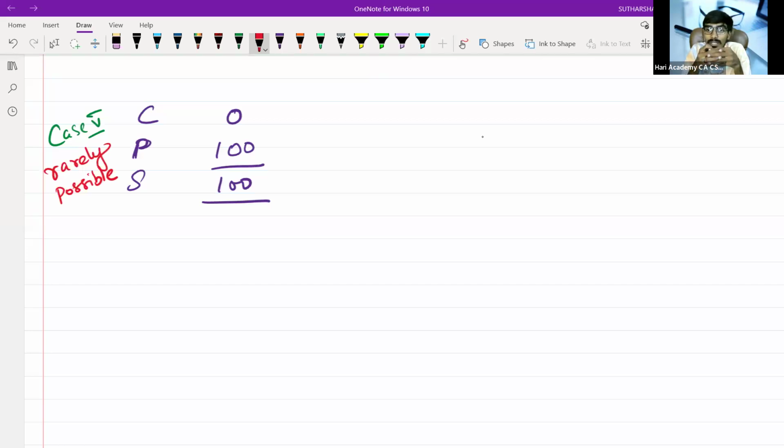So this is rarely possible. Or if you steal something and then sell it off, in Tamil we call it திருடி விக்கிறது. If you sell it, you will get a value. This is rarely possible. Now tell me, compare profit and sale.